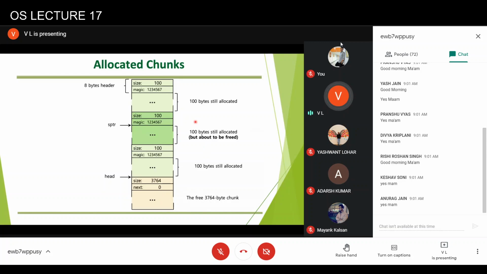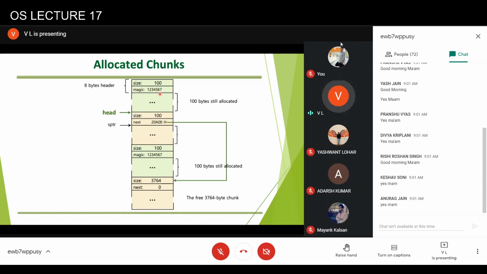Now let's say this is being freed. Then the 106-byte header is actually replaced by 4 bytes here and 4 bytes here, so the actual size here will be 98. In the earlier case, the size remains 100 because the header size is 8 bytes, which is equal to the information required for the free space. But if you look at the fields, they are different and have to be interpreted differently.